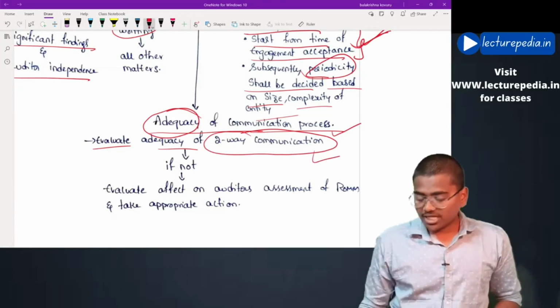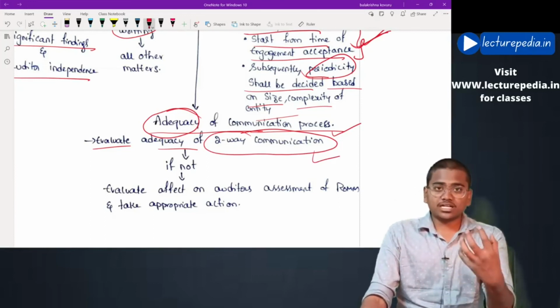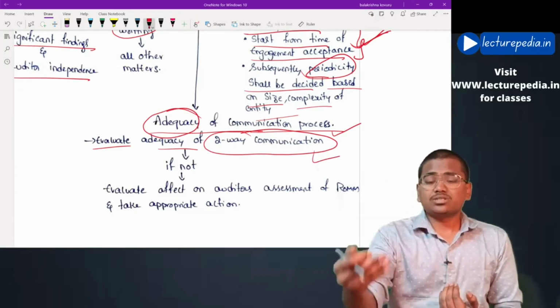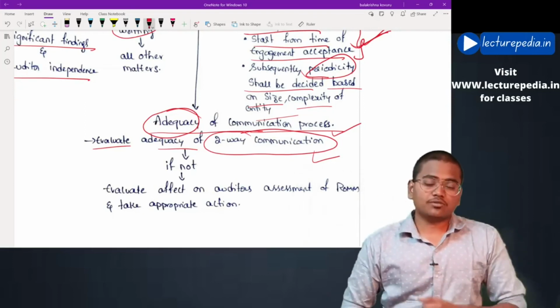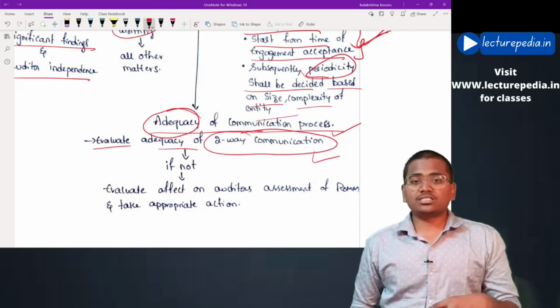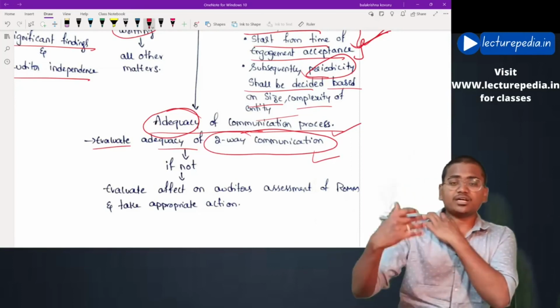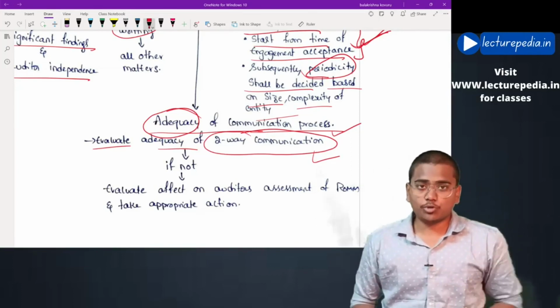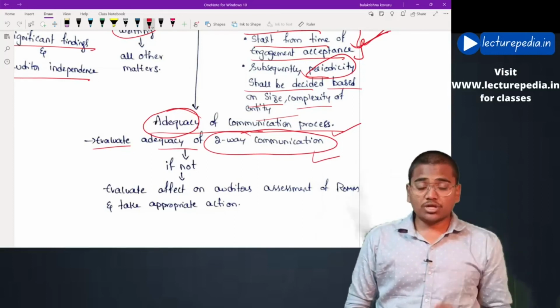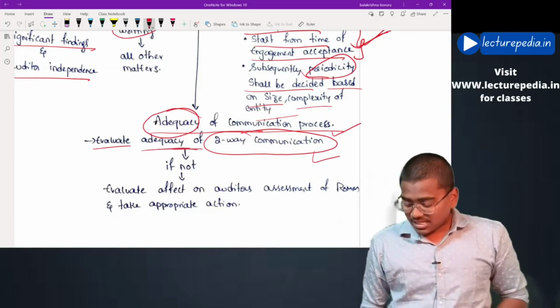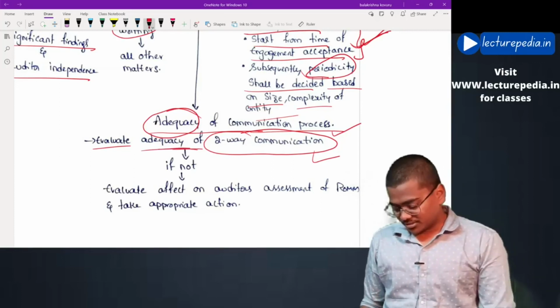Two-way communication means once the auditor communicates, those charged with governance also have to reciprocate. Only then can it be called effective two-way communication. If those charged with governance don't respond, there will be no two-way communication. Thereby, the auditor has to evaluate whether there is adequate two-way communication.